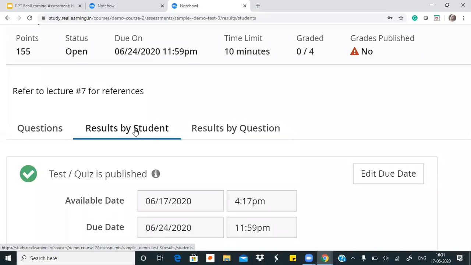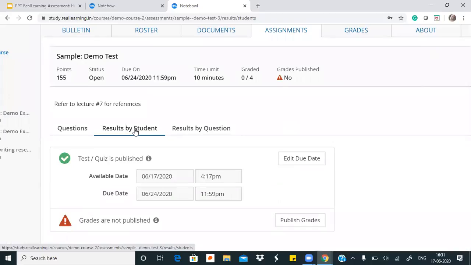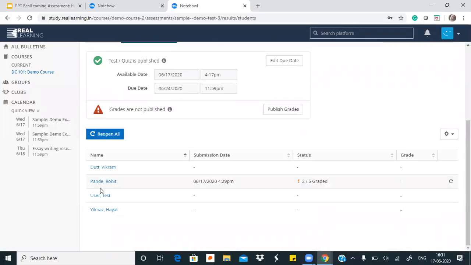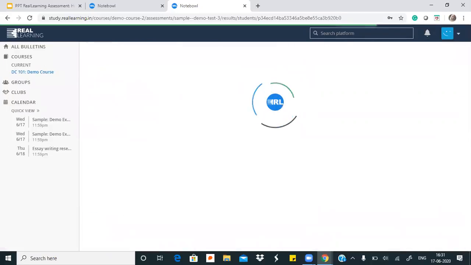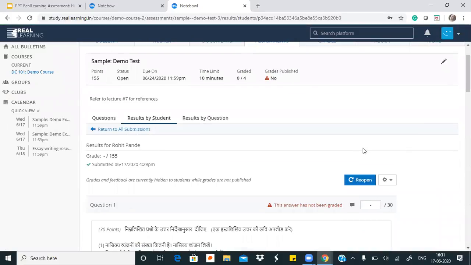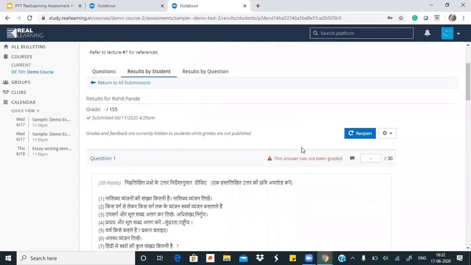So we'll go by student only because only Rohit has submitted his answers now. So we'll go into Rohit's answers. What we will do now for Rohit's answers is, first thing we will see where teachers give marks. Second thing, we will see what do auto evaluated questions look like. Third thing we will see is how teachers can give feedback to students. So I'll come to question 1.